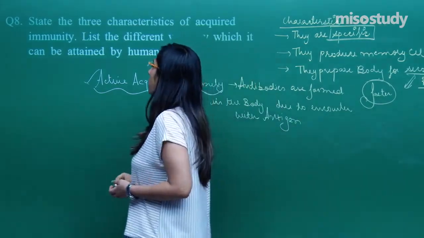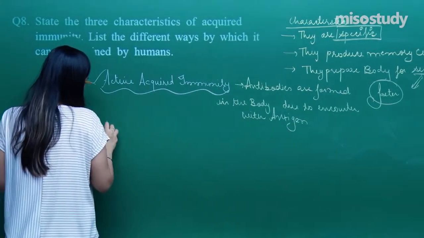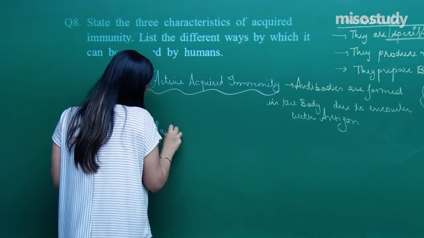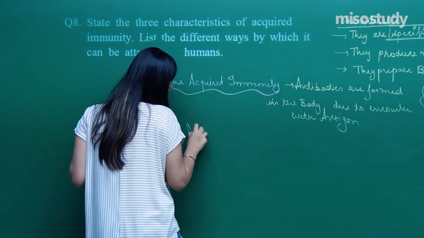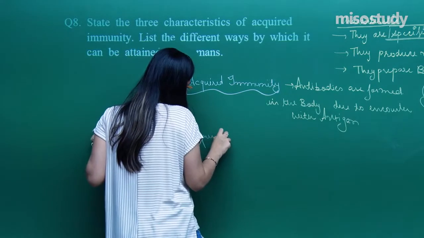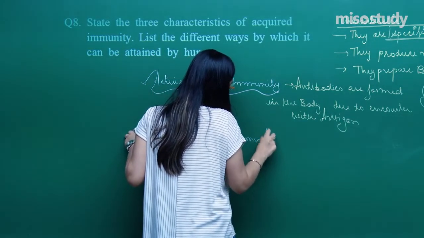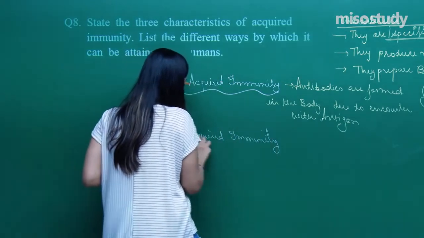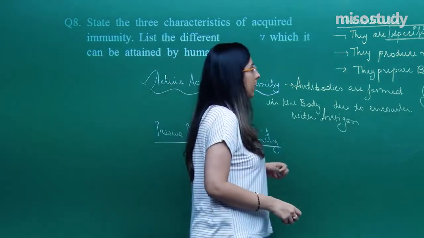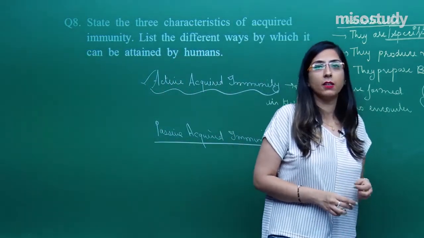The other you have to explain is passive acquired immunity. So, passive acquired immunity is that immunity in which the antibodies are not formed inside the body.